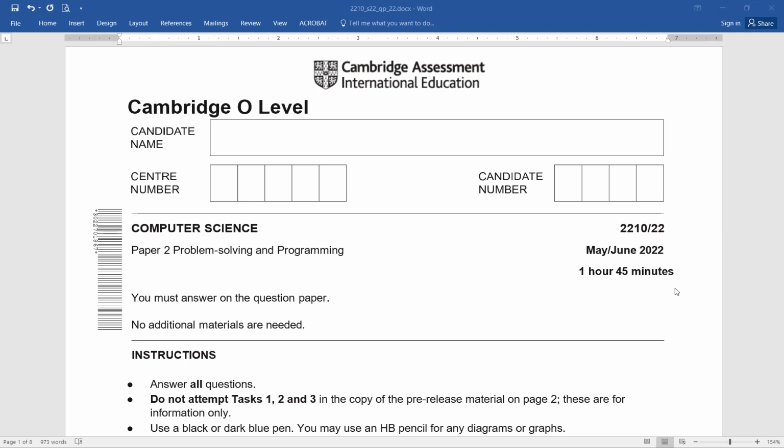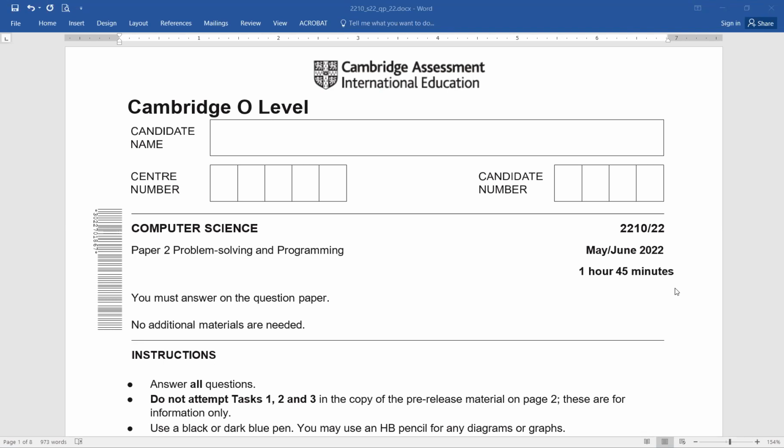Okay, today we are solving one more paper, that is paper May June 2022, paper 2. As you can see, the paper name is Problem Solving and Programming. Okay, fine. Very correctly pinpointed, Adi. Actually, this is not what we are supposed to appear in.